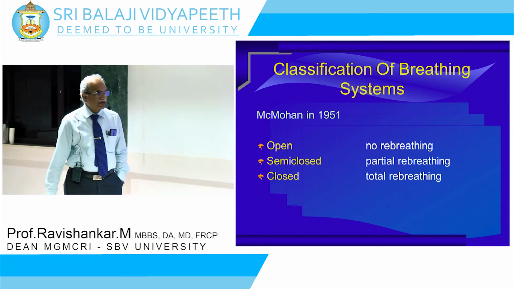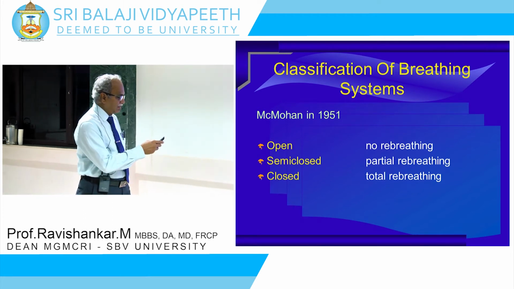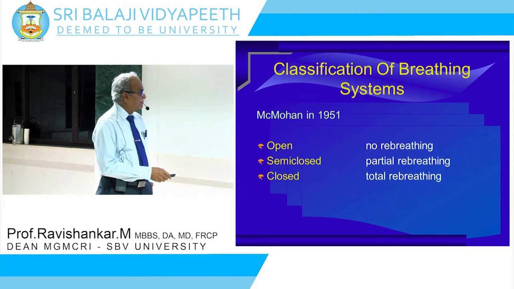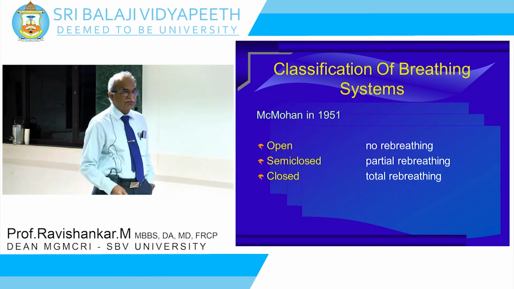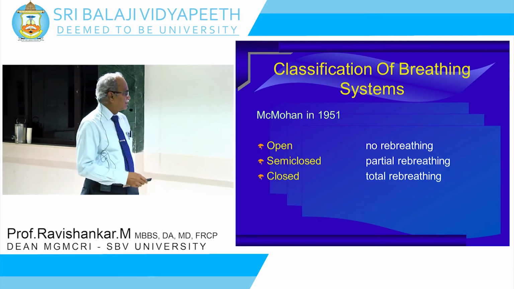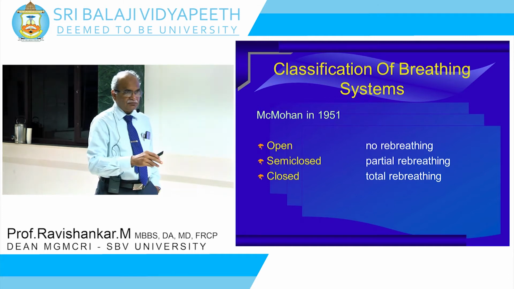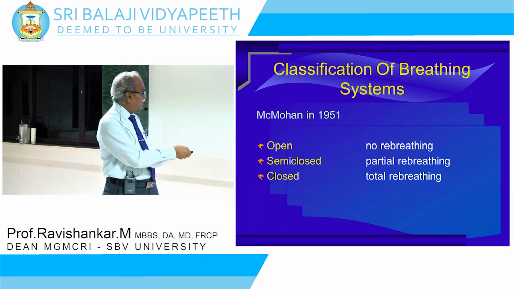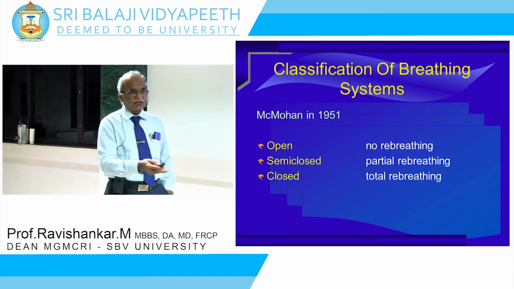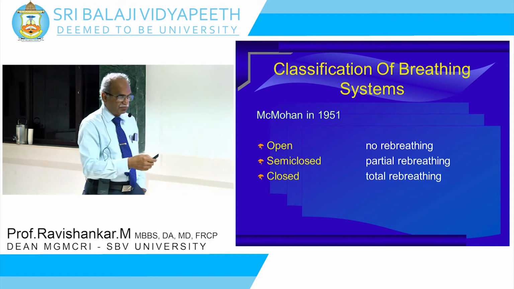The first attempt was made to classify these breathing systems in 1951. How did they classify? Depending on the amount of rebreathing that is there. If there is no rebreathing, they called it an open system. If there is partial rebreathing, they called it semi-closed. And if there is total rebreathing, they called it a closed system. That is how it is classified. Okay, for example, open ether will come here as an open system. Semi-closed will be your McGill circuit, and then the closed will be the circle system. That is how they put it up.